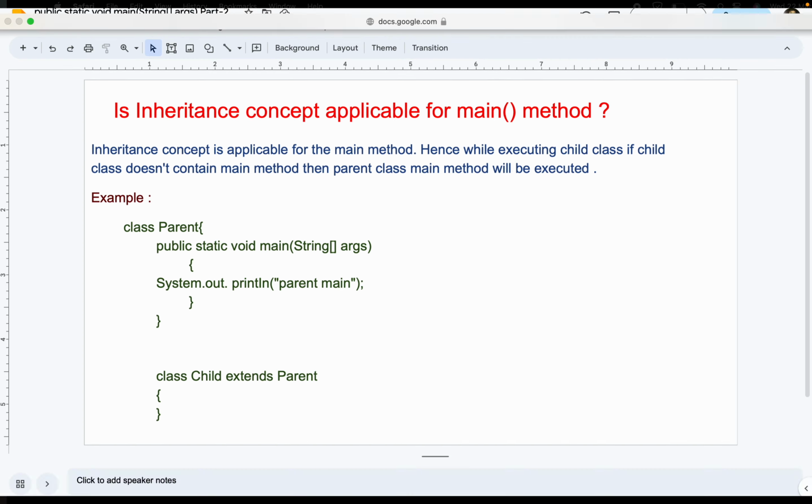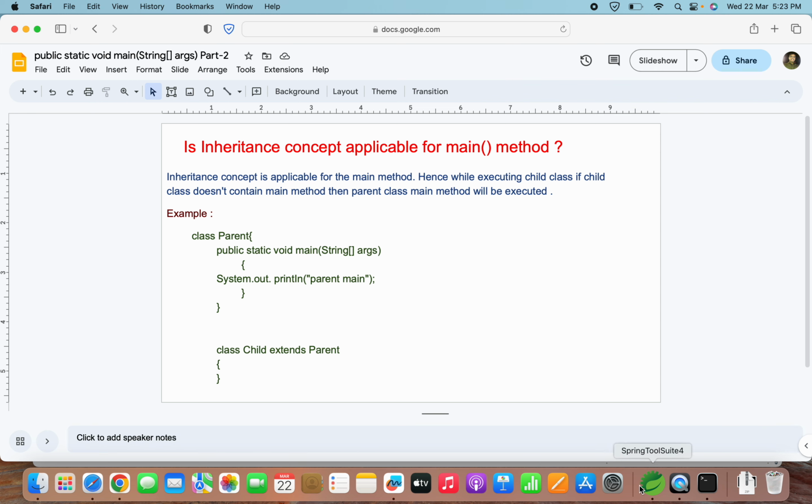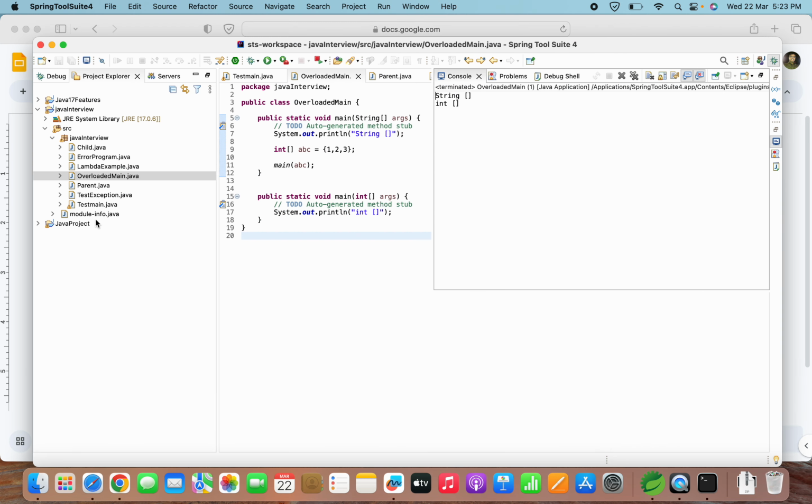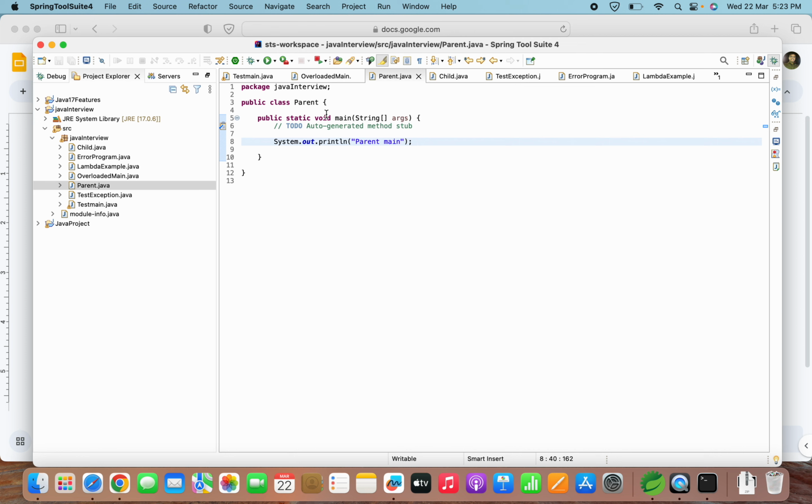Let's see this example with the code. I've created two classes here. One is the parent class, where we have a simple statement printing parent main, and we have one child class.